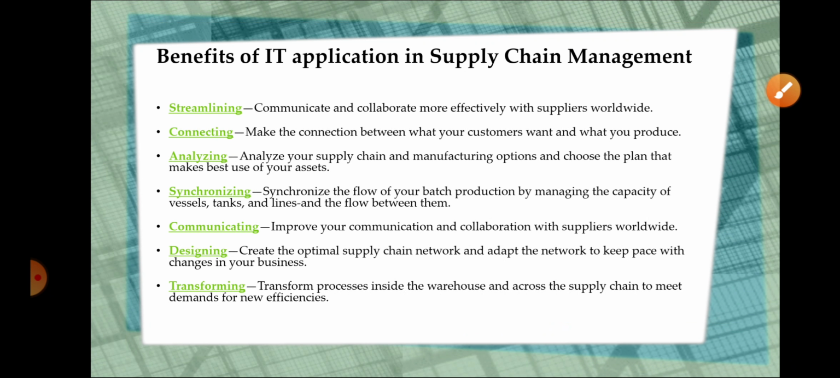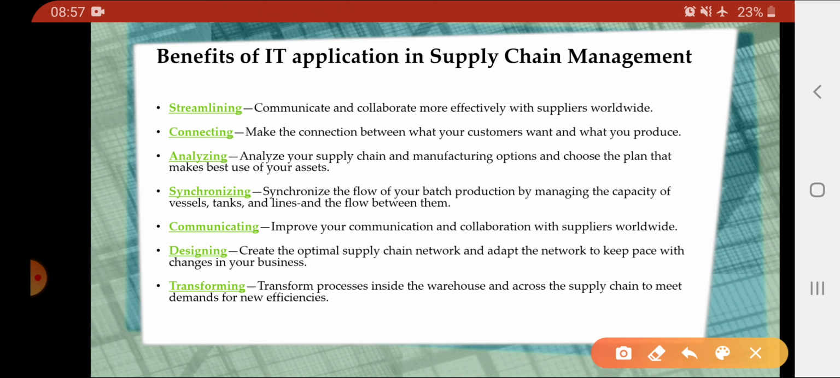Next is the benefit of application in supply chain management. Number one is streamlining. Streamlining means to smoothen the work of the business, and to make it easy in the organization to communicate and collaborate more effectively with suppliers worldwide. Next is connecting to the collaborators and suppliers, and connecting to the customers, what they want and how much they have produced, so that in the best possible manner they can serve.